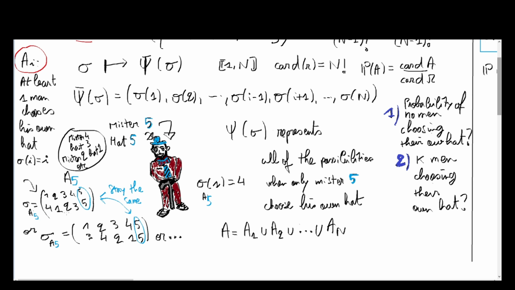So sigma of A_5 is defined as the permutation where Mr. 5 managed to find his own hat. And you can see that sigma of A_5 can take various forms. In the first one, Mr. 1 doesn't find his hat, he takes the hat of Mr. 4, and in the second example, Mr. 1 takes the hat of Mr. 3, and so on. And yes, here sigma of 1 equals 4, and so psi of sigma represents all of the possibilities when only Mr. 5 chose his own hat.